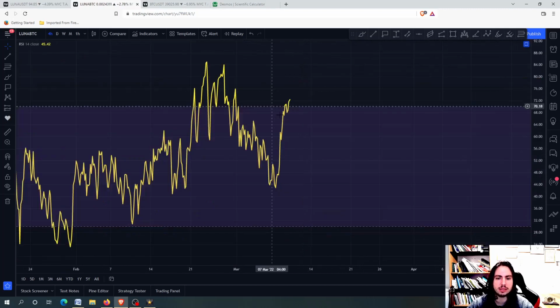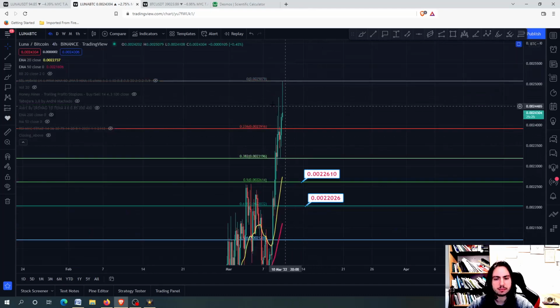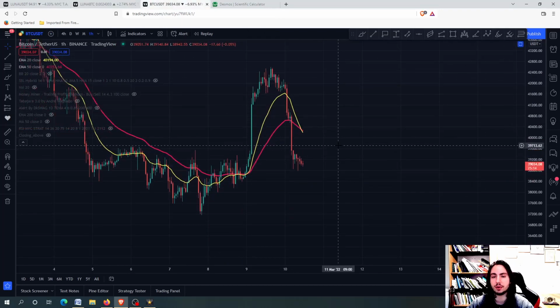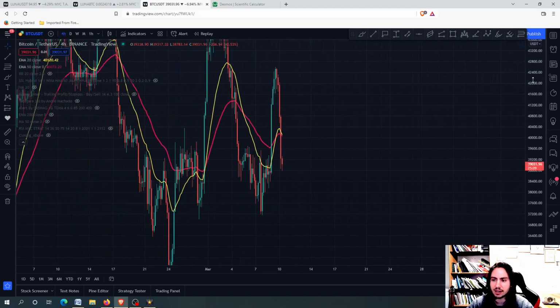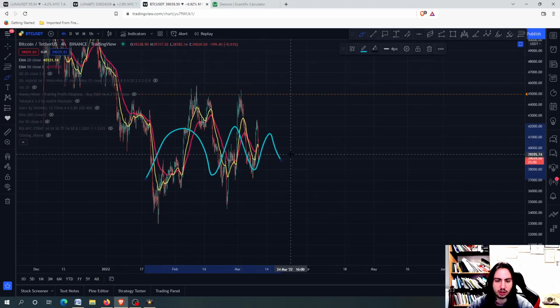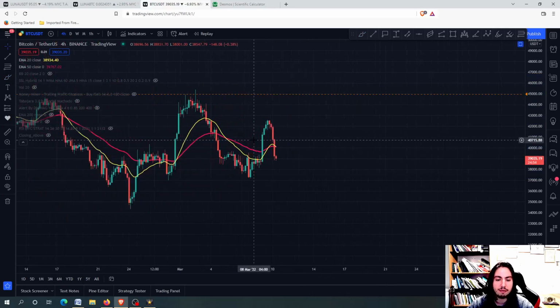Alright, so these are the major support levels. We have a very high risk for the 4-hour frame right here, and that's the reason why Luna against Bitcoin could be correcting a little bit right now. And we could go to the next support levels right here. Of course, we want to avoid that. However, we have a very high risk. Bitcoin, on the other hand, didn't help Luna at all, for now at least, to go even higher. You can see that Bitcoin is having kind of sideways price action between 33 and 45k, and we are waiting for a breakout above the 45k.